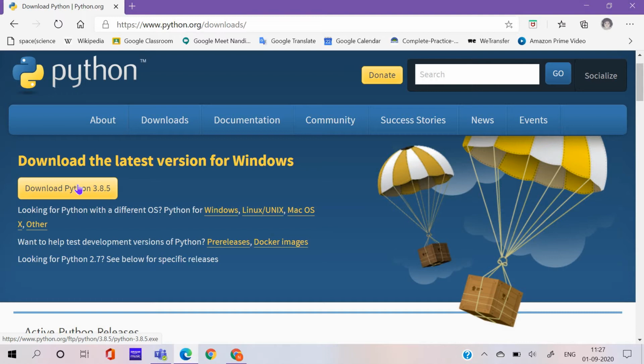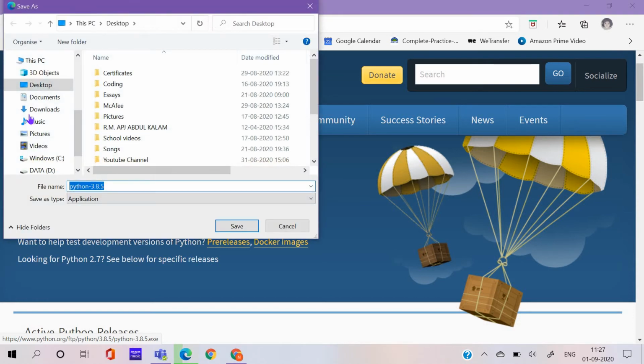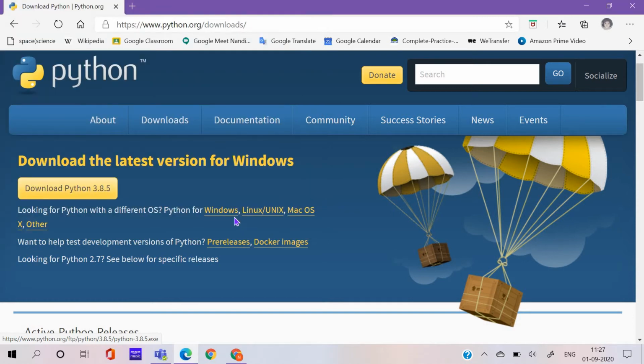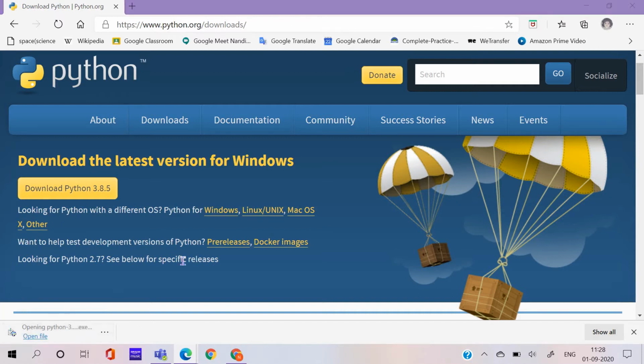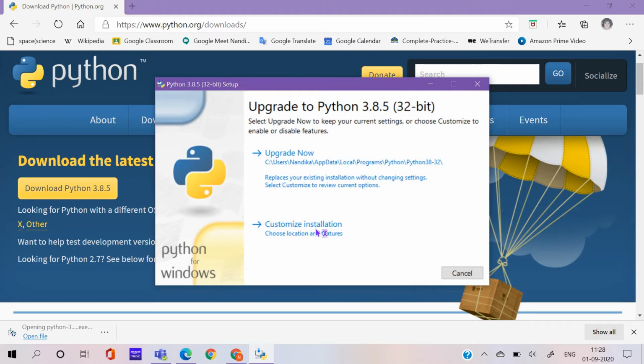But right now I have the Windows version, so I'll click on download Python 3.8.5. You can keep it wherever you want. Save. Wait till it downloads. Click on open file.